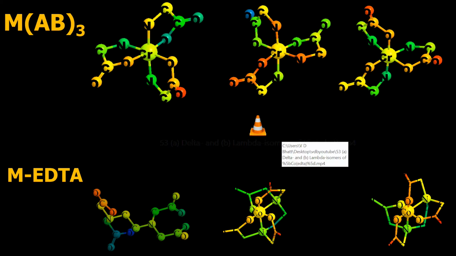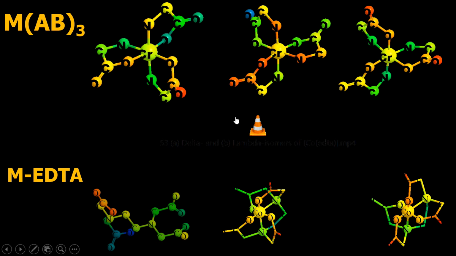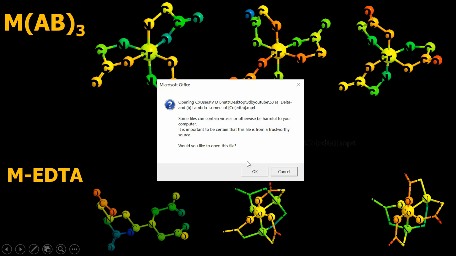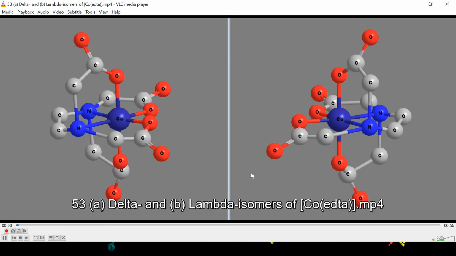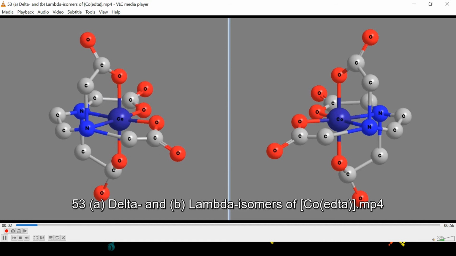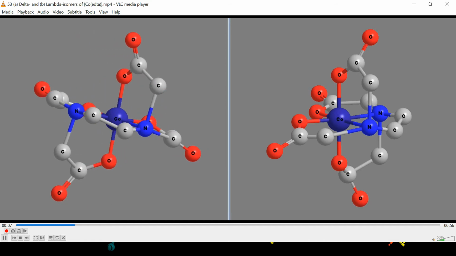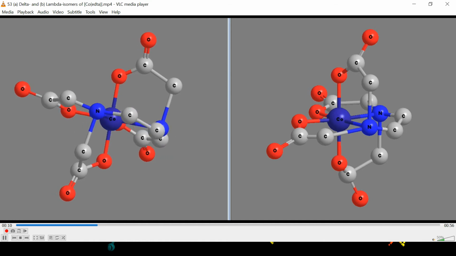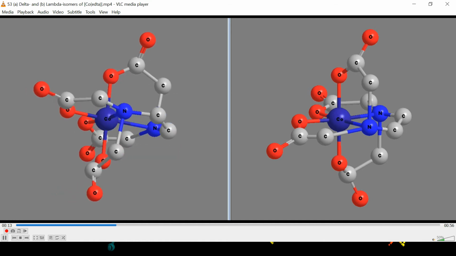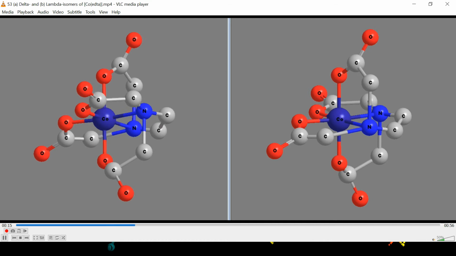This is a little bit complicated structure, so I am attempting one more thing along with showing you these structures. I will show you a video of 1 minute, which will perhaps enable your better understanding on the optical isomerism in your metal-EDTA complex. Just take a look at this video. This is a 1 minute video. On the left hand side you have delta isomer of the cobalt-EDTA complex, and on the right hand side you have the lambda isomer of the cobalt-EDTA complex.